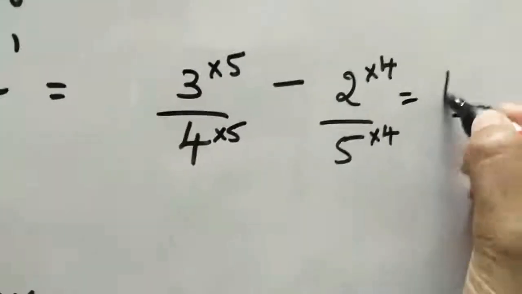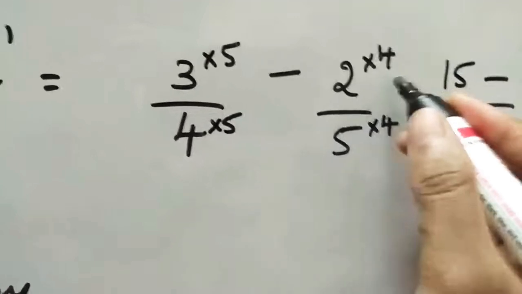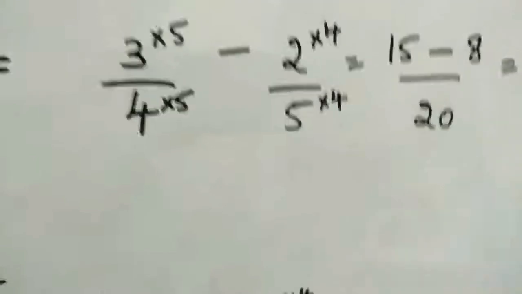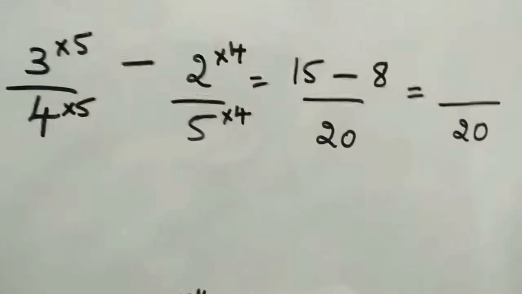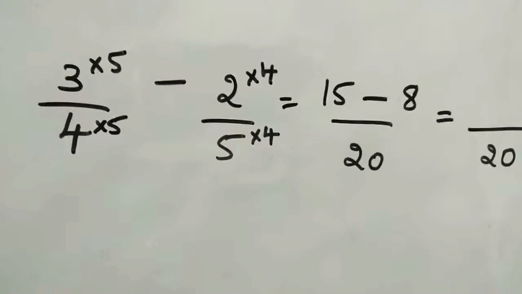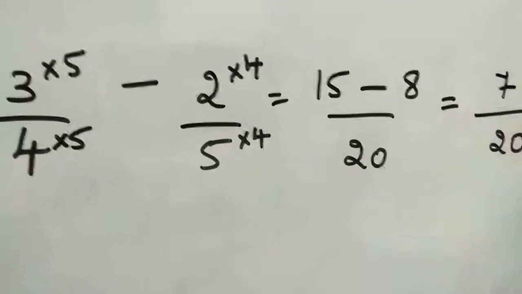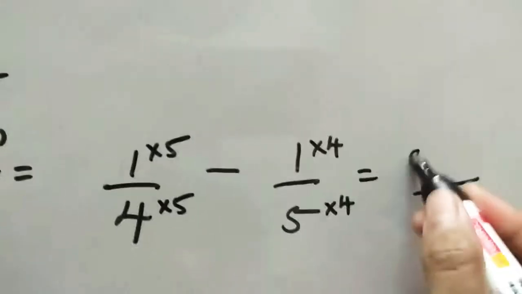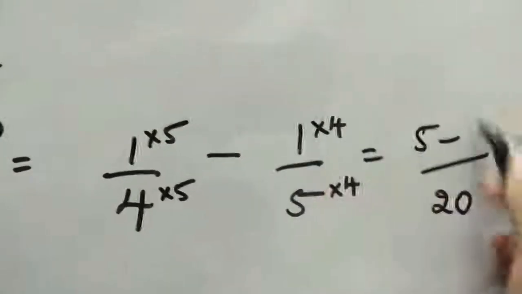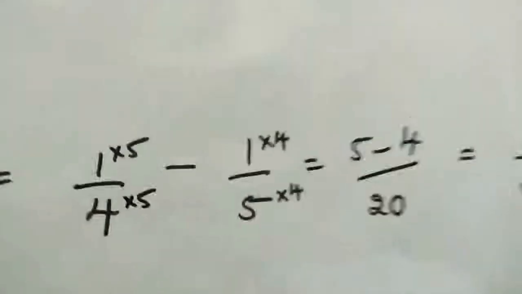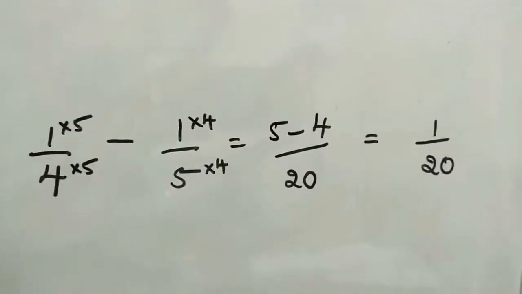Now the next step. 3 fives are 15 minus 2 fours are 8. So what is the answer? 15 minus 8 gives 7 by 20. And then for the next, 1 five is 5 minus 1 four is 4, so 5 minus 4 is 1 by 20.